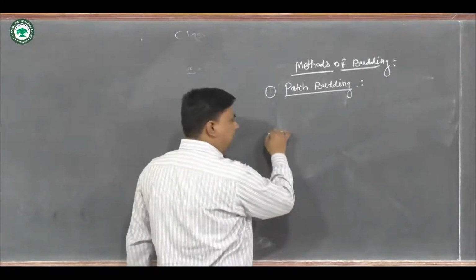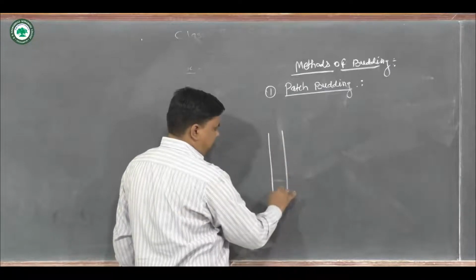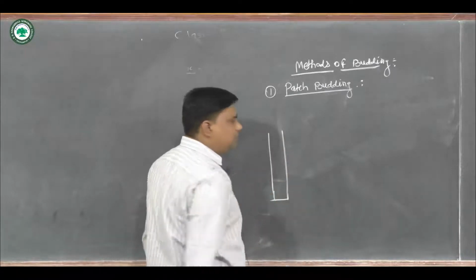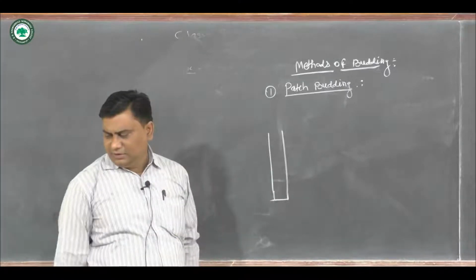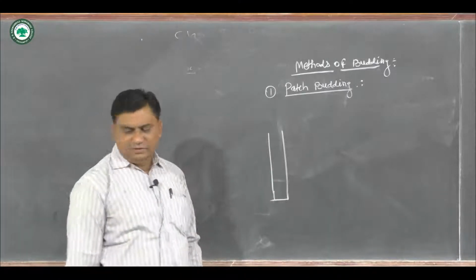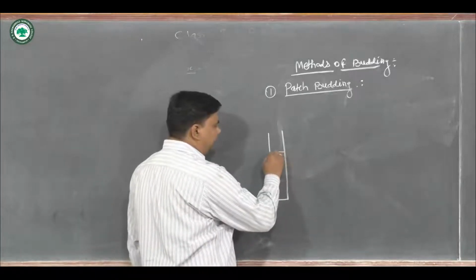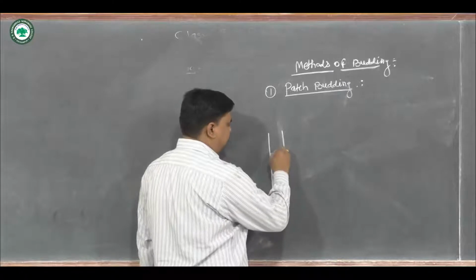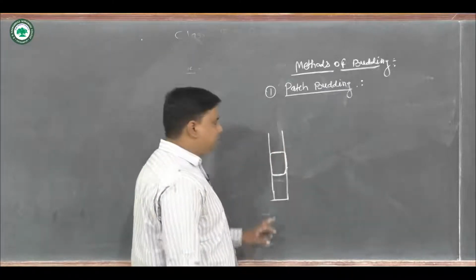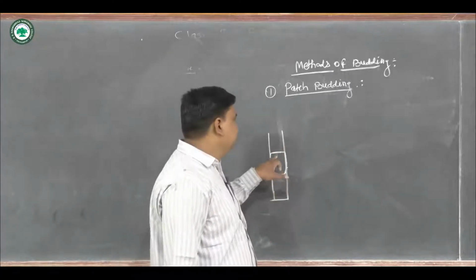Suppose this is the rootstock, or what we call the stalk. Then there is the removal of a patch. So we call it patch budding.